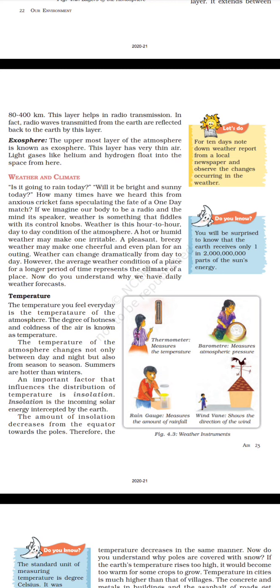Exosphere. The uppermost layer of the atmosphere is known as exosphere. This layer has very thin air. Light gases like helium and hydrogen float into space from here.